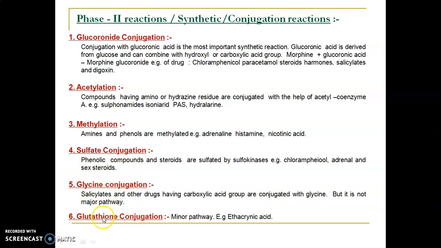And glutathione is the minor pathway. Example is ethacrynic acid, which undergoes glutathione conjugation. So simply, drug combines with either carbohydrate residues, some other chemical groups or amino acid residues, and they are converted and excreted by metabolic reactions.